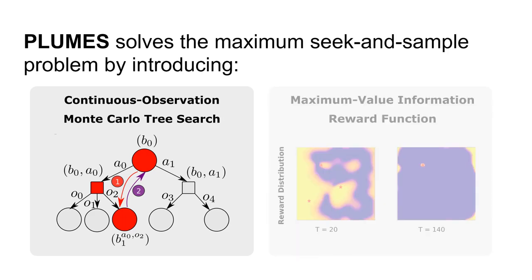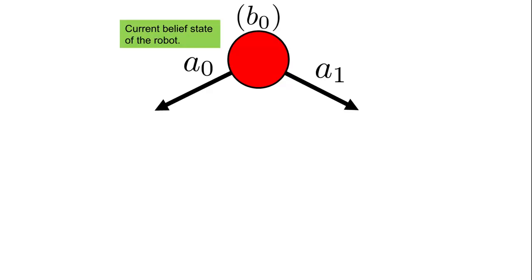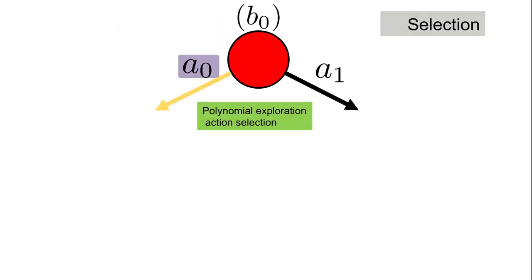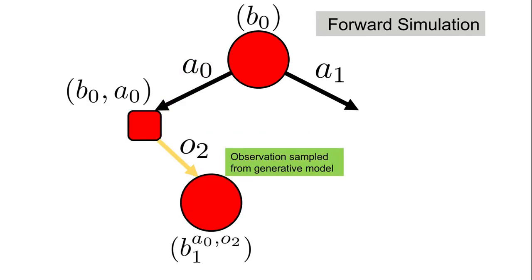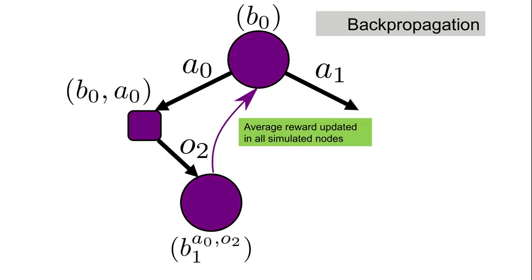Continuous observation MCTS performs non-myopic search over continuous belief states in a tree rooted at the robot's current belief and consists of three phases: selection, forward simulation, and reward back propagation. During the selection phase, a feasible action is chosen with a search heuristic which balances high average reward and number of visits. Forward simulation generates new belief nodes from the observation model. When the planning horizon is reached, accumulated reward is back-propagated to the root, updating all the simulated nodes to reflect the rollout.